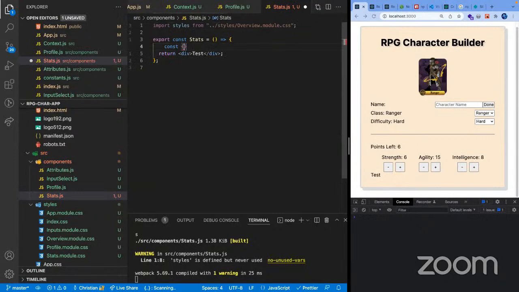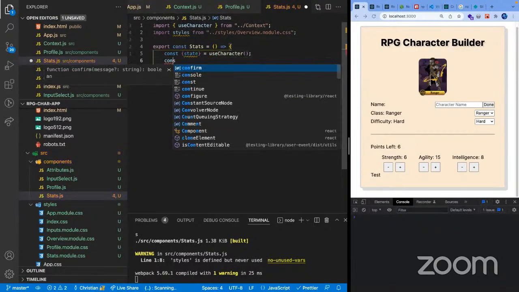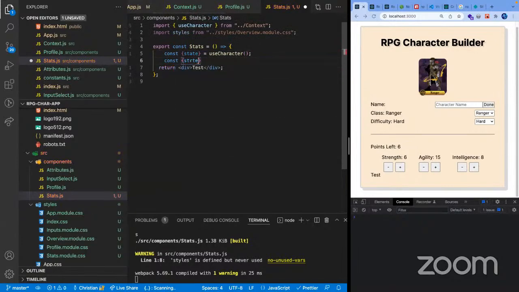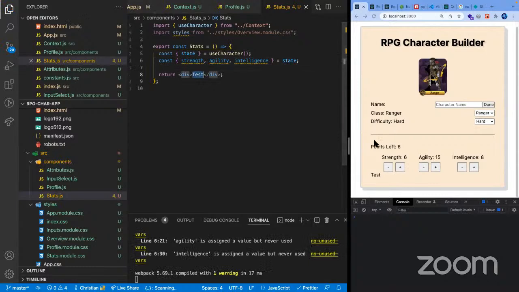I'm gonna call the state from our use character hook that we created. And then in the state, we can grab our strengths and agility and our intelligence. And then from here, we're just gonna display stuff, and it looks like some bunch of stuff's happening there, but